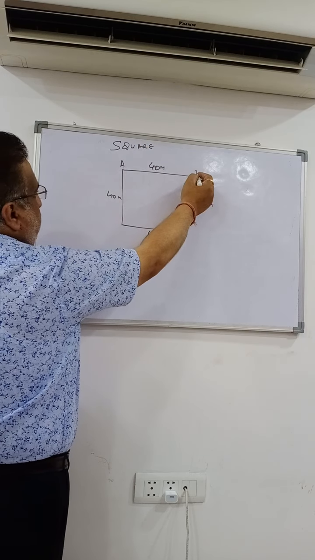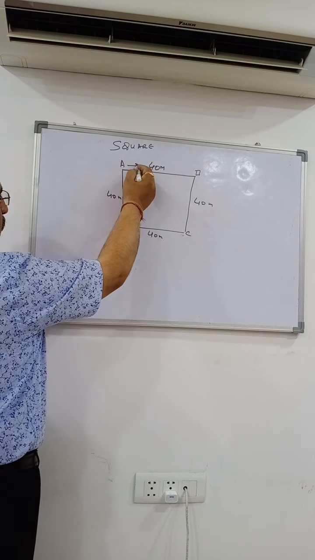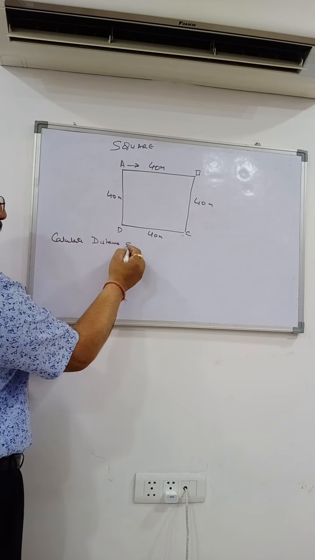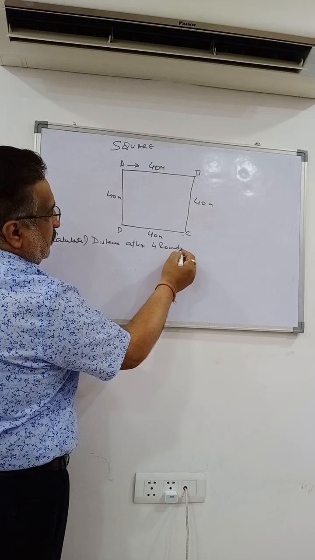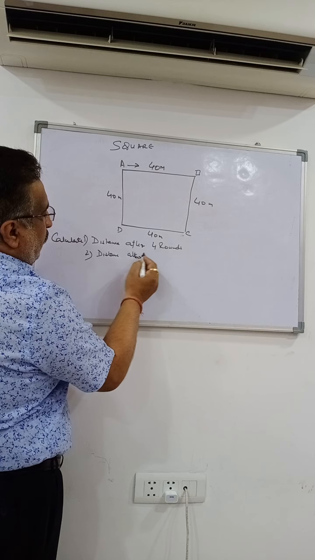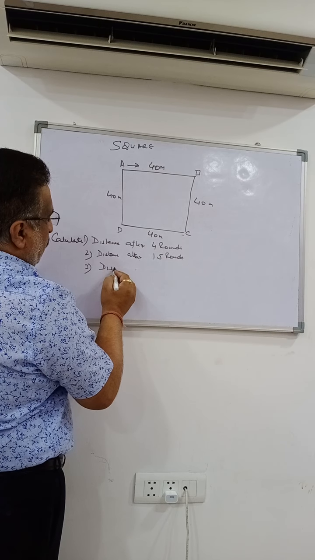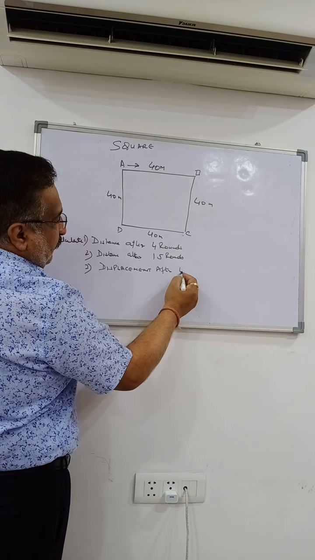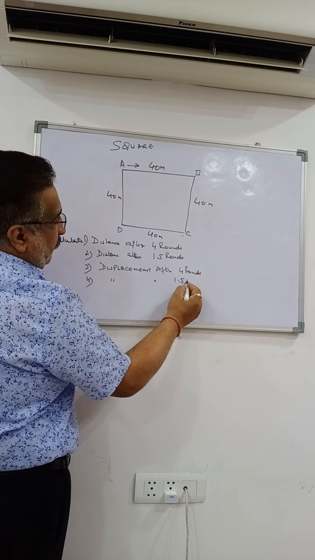A person starts from A, with the corners being A, B, C and D. Calculate the distance after 4 rounds, the distance after 1.5 rounds, the displacement after 4 rounds, and the displacement after 1.5 rounds.